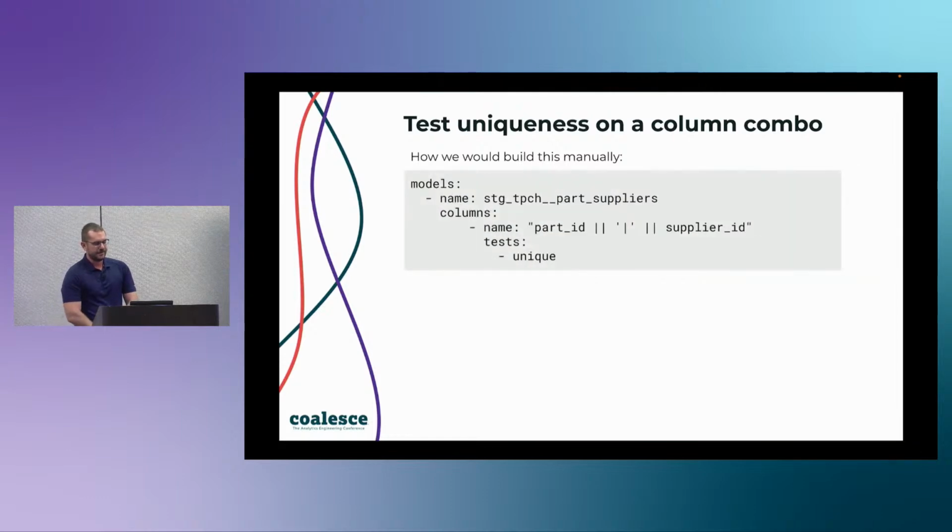All right. How many of y'all have done something like this in your project, where you have a table that has a combo key and you've concatenated them together to serve as your primary key checks? Lots of people. Yeah. Has anyone had problems with that before? Someone shout out what kind of problems they've had. Yeah, nulls will always throw you off. What else?